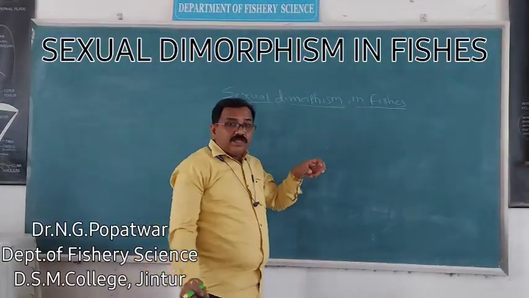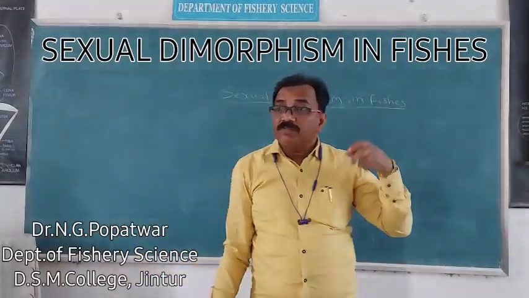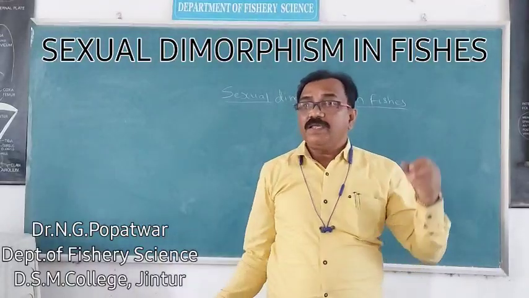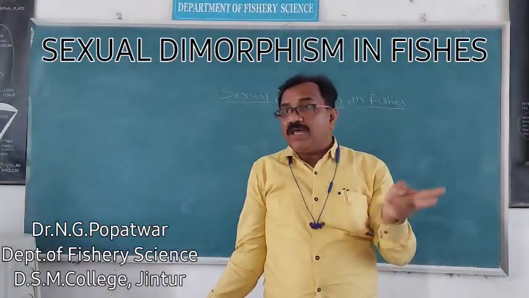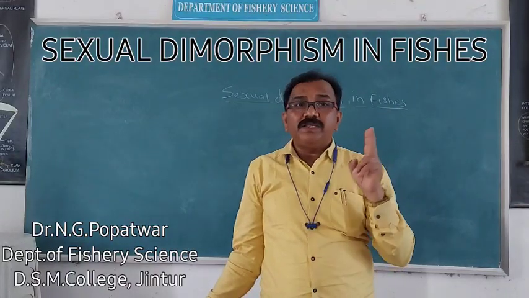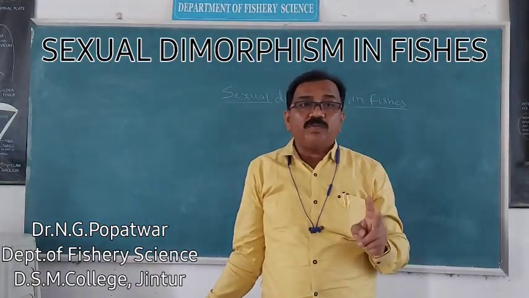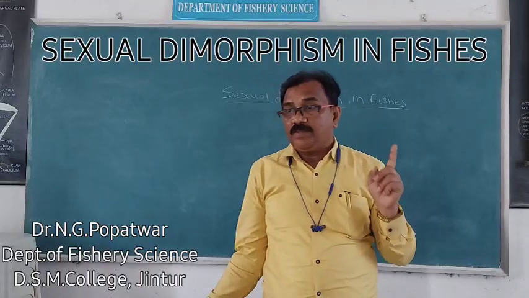Then in some fishes, in some animals, both these gametes, male gamete and female gamete, are formed by a single animal.